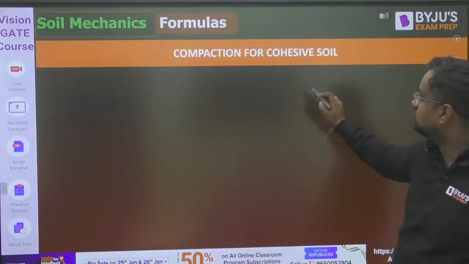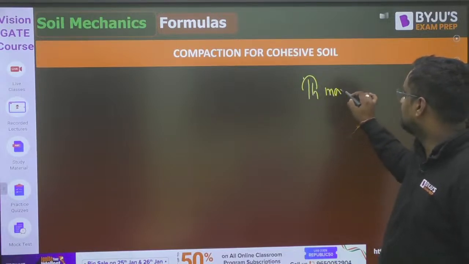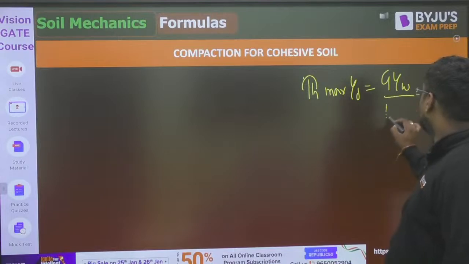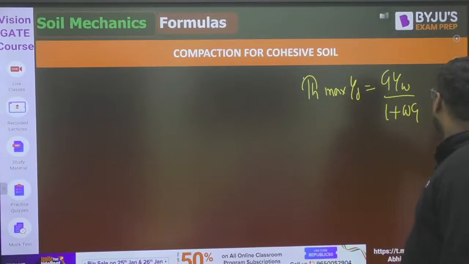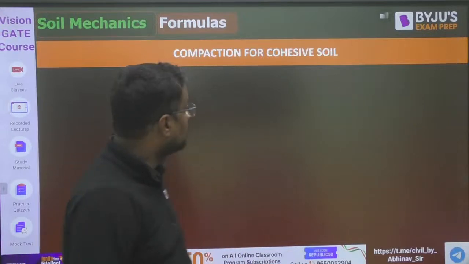Yes, in the compaction test one formula will be there, the theoretical maximum gamma D. Only one formula is there, that is G gamma W upon 1 plus WG. Others are concepts. For that you can see the marathon, guys.